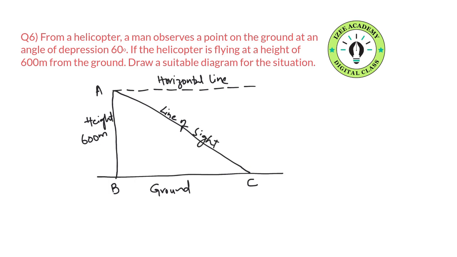So the angle between the line of sight and the horizontal, this angle is 60 degrees because he is observing from top to bottom. He is on the top and the point is on the ground, the bottom. So this angle is called angle of depression. So this is the diagram.